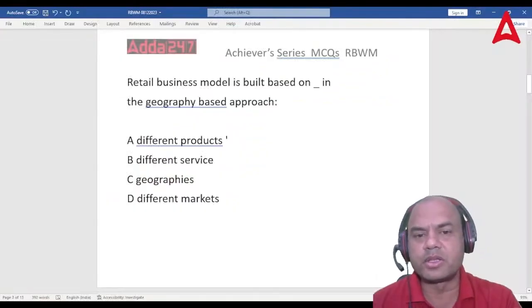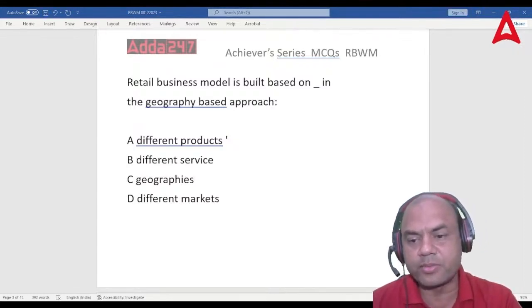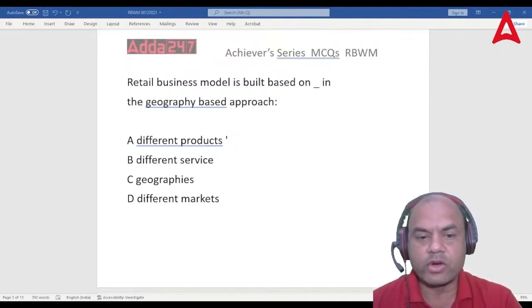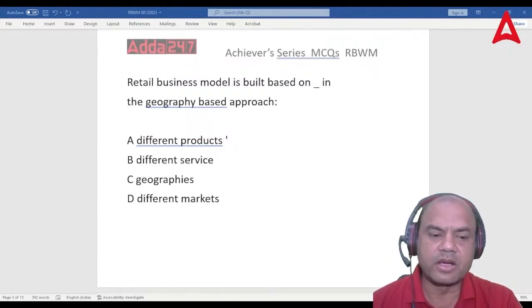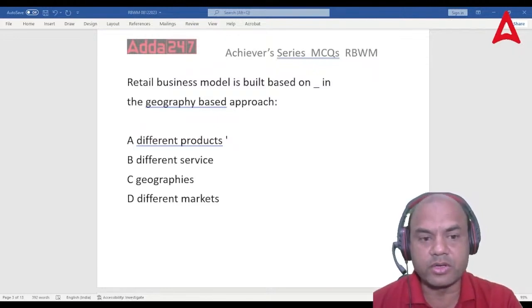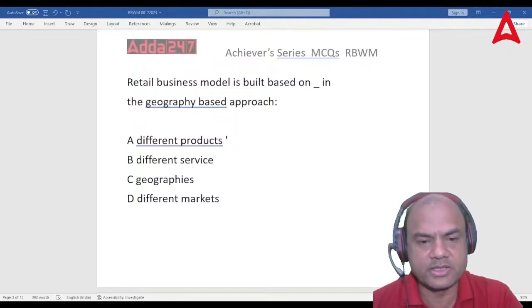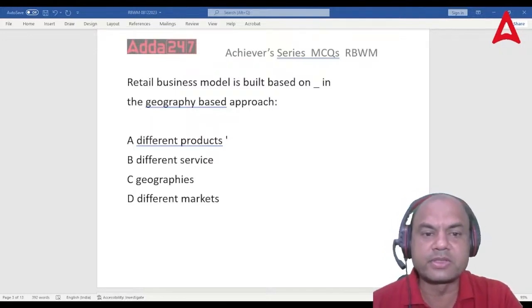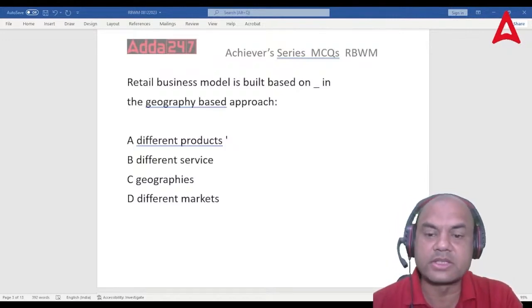A retail business model is built on dash in geography based approach. What can be the answer over here? Think over it, everyone. A retail business model is based on what? Different products, different services, geographies, different markets. So it is based on dash in geography based approach. Now you have to fill in this dash.